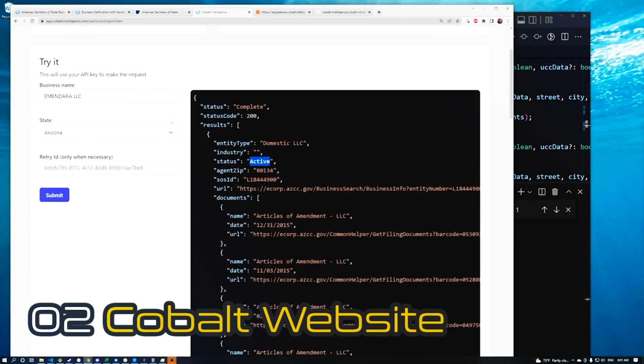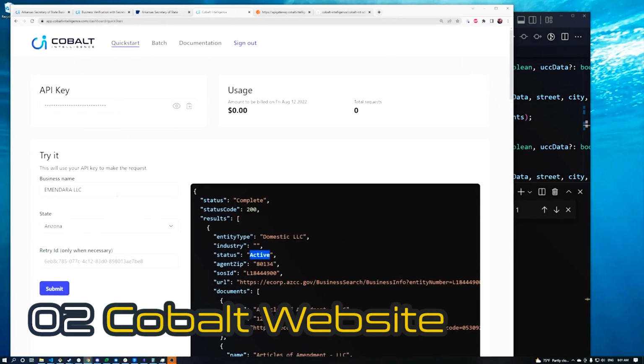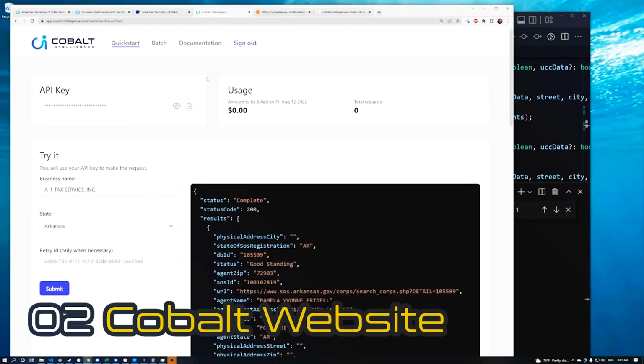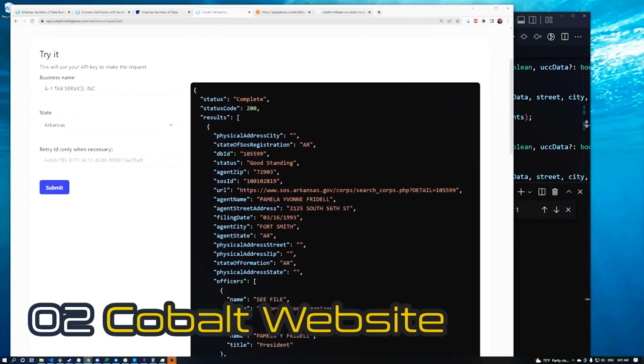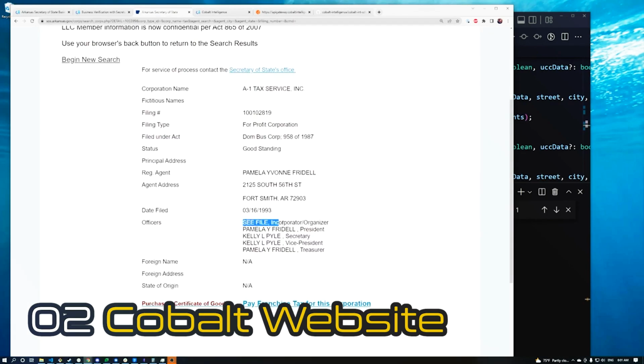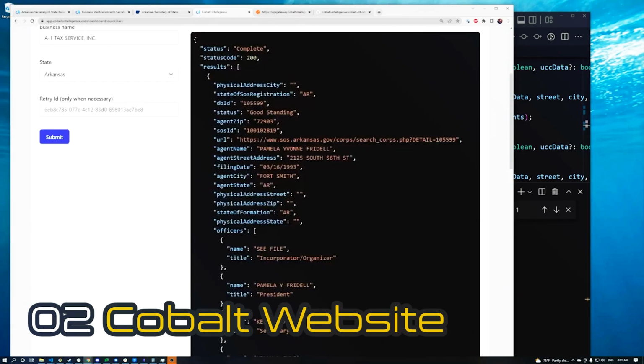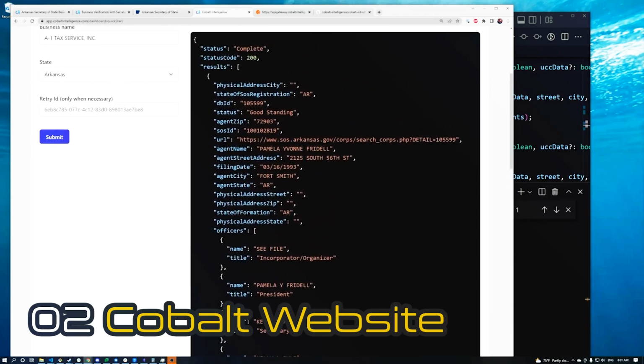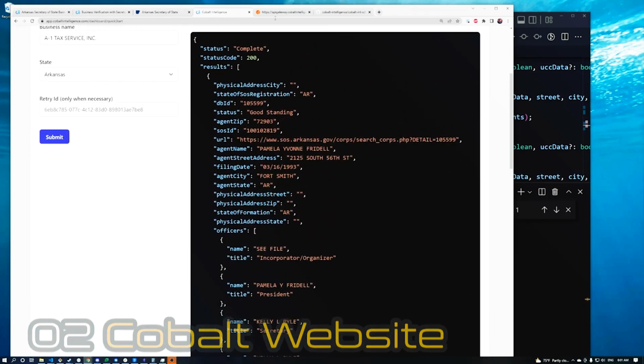So this is the portal. If you log in, you get a few test requests like this. You can test your lookups. We're going to go to Arkansas and then we're going to submit. I'm guessing it probably takes 8 to 15 seconds. Oh, that's quick, less than that. So here we go, we have all that data. We have the organizer, and then we also can get the officer information, all that information. We also have a direct URL for that place. There it is.